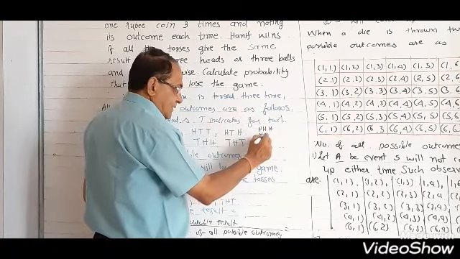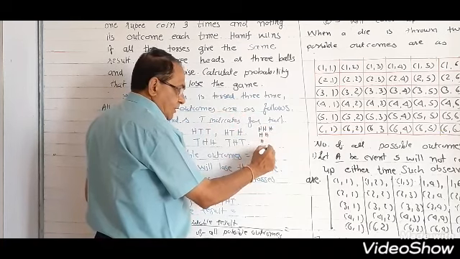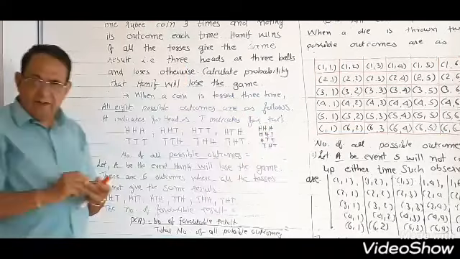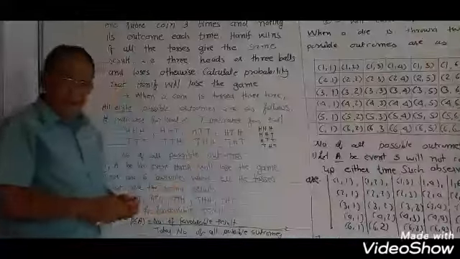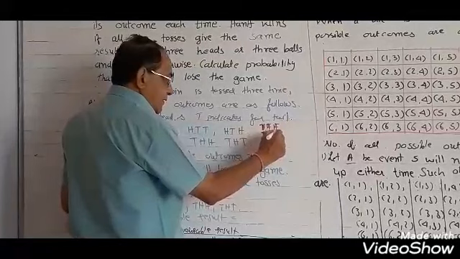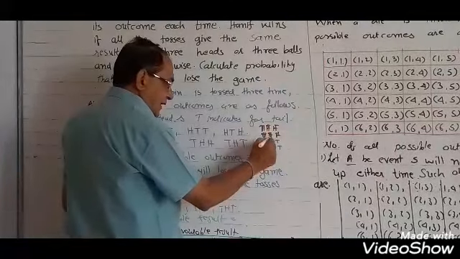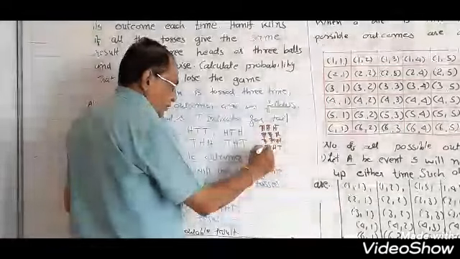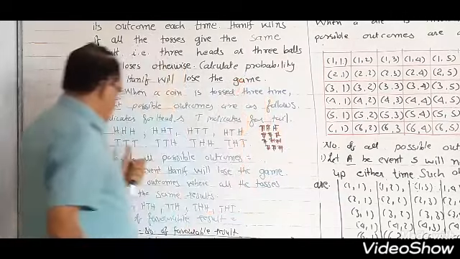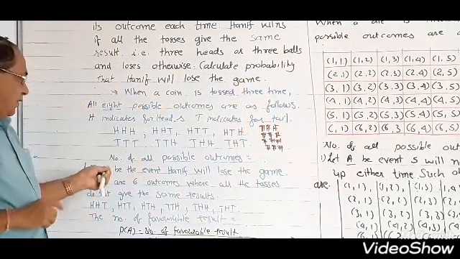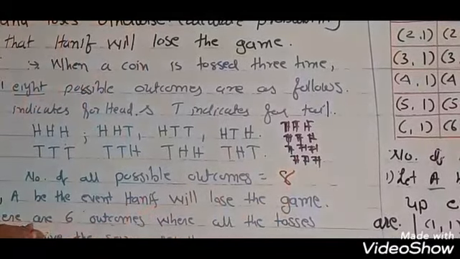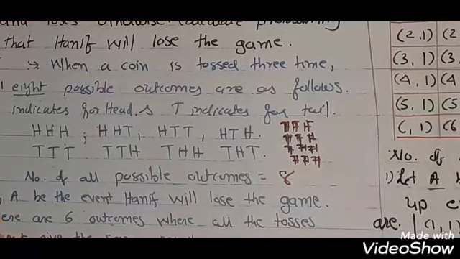Second time HH, third time H, fourth time H, then TTT. All 4 are here. Then H is replaced by T and T is replaced by H. You will get it. Okay, all this one. That is the way to remember. Number of all possible outcomes is 8.